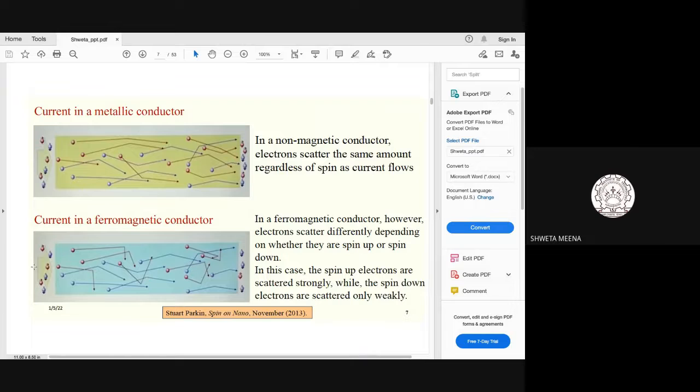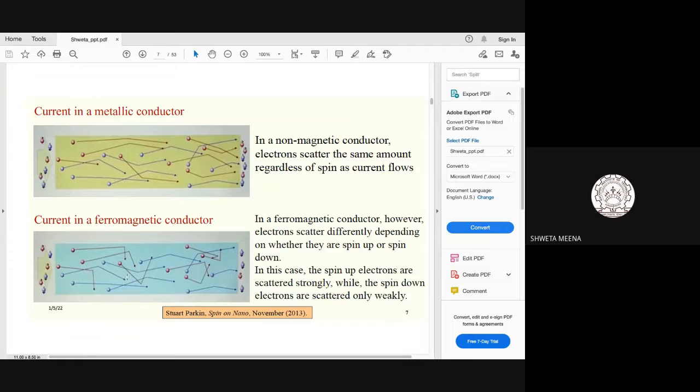The electron which has its magnetic moment in the direction of the local magnetic moment will be less scattered as compared to the electrons whose magnetic moment is opposite to it. In simple terms, the blue electrons with spin down, since the local magnetic moment is also downwards, will be less scattered.